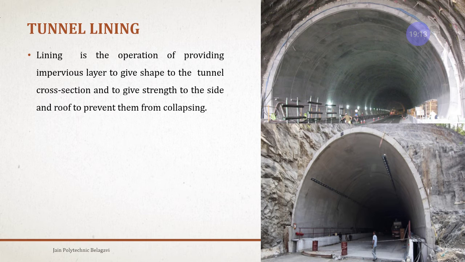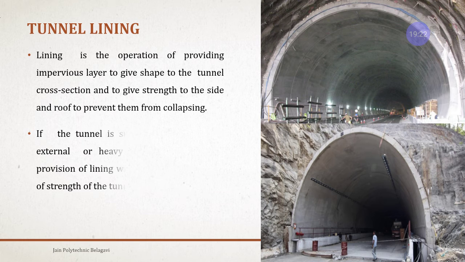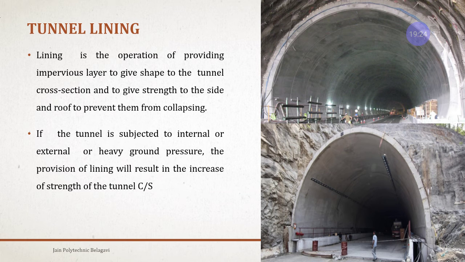Most of the time we go for RCC lining. That is the best type of lining. If the tunnel is subjected to internal and external or heavy ground pressure, the provision of lining will result in an increase in the strength of the tunnel cross section.